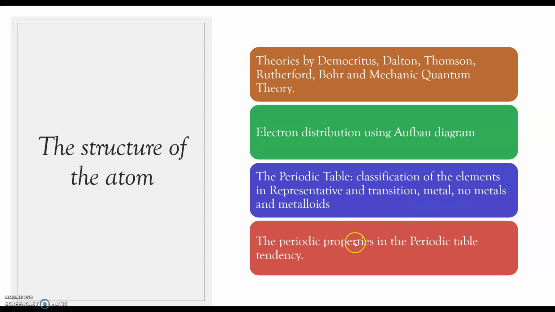The periodic properties in the periodic table, how the different properties change in the periodic table.